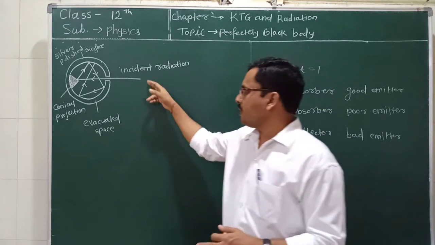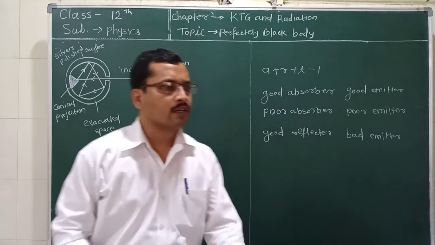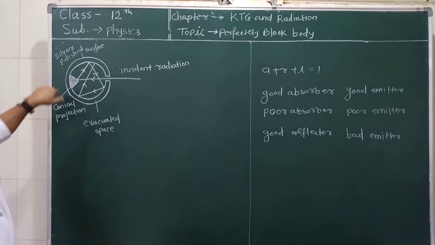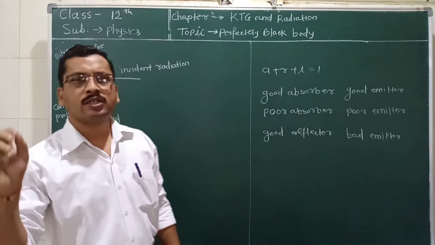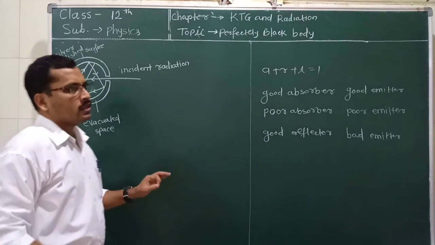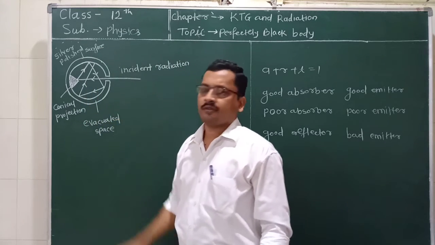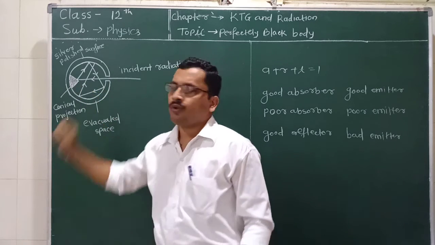We are going to explain this perfectly black body, how it works, and what the construction of this perfectly black body is. This is a double-walled spherical body in which there is a small hole or aperture. This aperture is for the entrance of the incident radiation, and exactly opposite to this hole there is a conical projection.